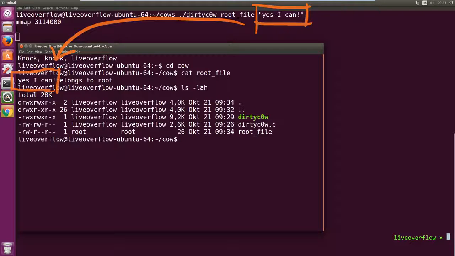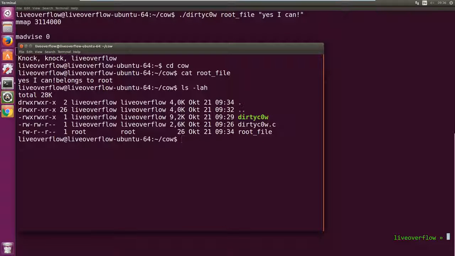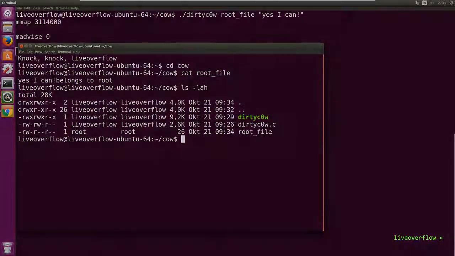We, as a regular user of the system, have written to a root file that we don't have write access to. This is insane. Now imagine we could have written a backdoor into the ping binary. We could become root anytime without knowing the password of root. Now let's try to understand the exploit code.